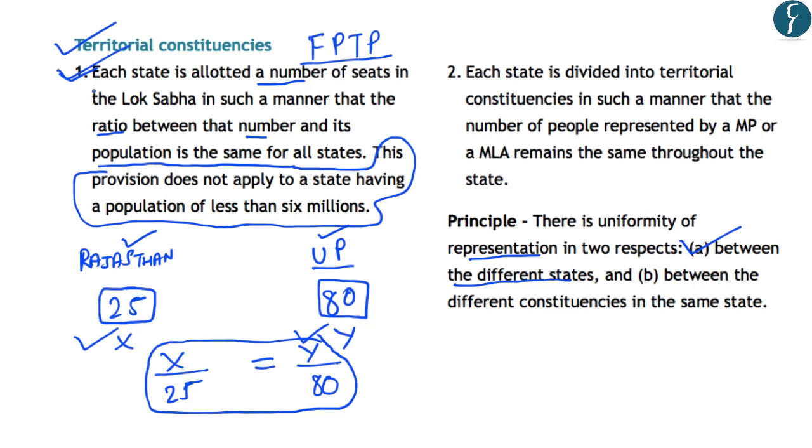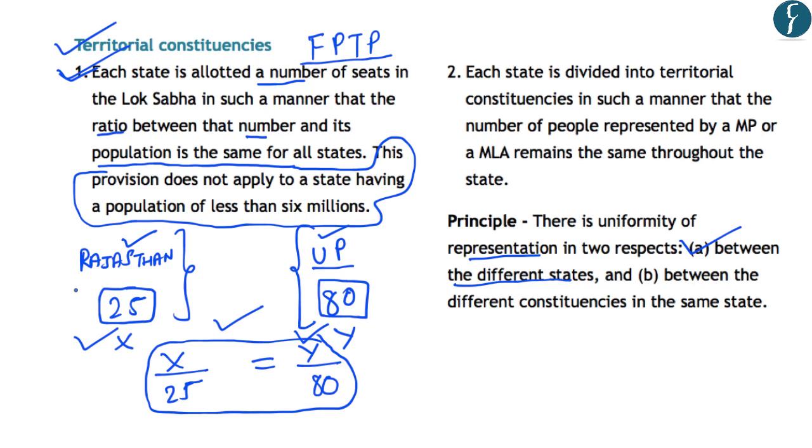So this first principle is followed for allocation of number of Lok Sabha seats to a particular state. And for this, the principle that is followed states that the number of seats in the Lok Sabha will be allocated to a state in such a manner that the ratio between that number and its population is the same for all states, as we have seen in this example. And what this does is that it provides a uniformity of representation between different states. So this means that there is uniformity of representation between Rajasthan and between UP. Now, once the number of seats have been allocated to a state, now the question that comes up is how these constituencies will be created within a state.